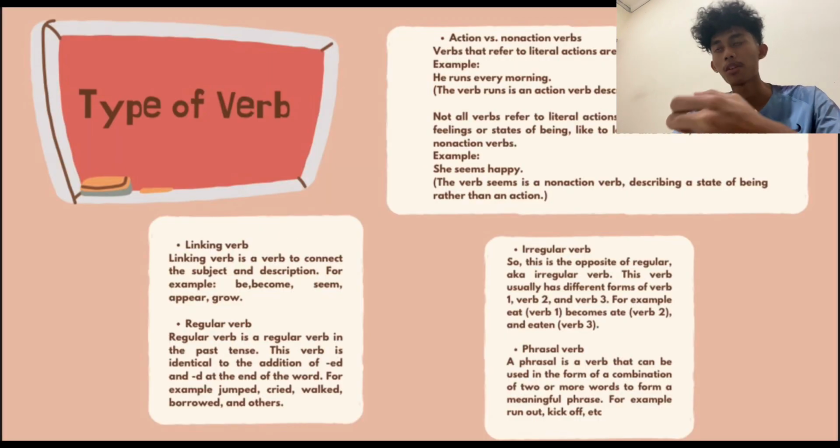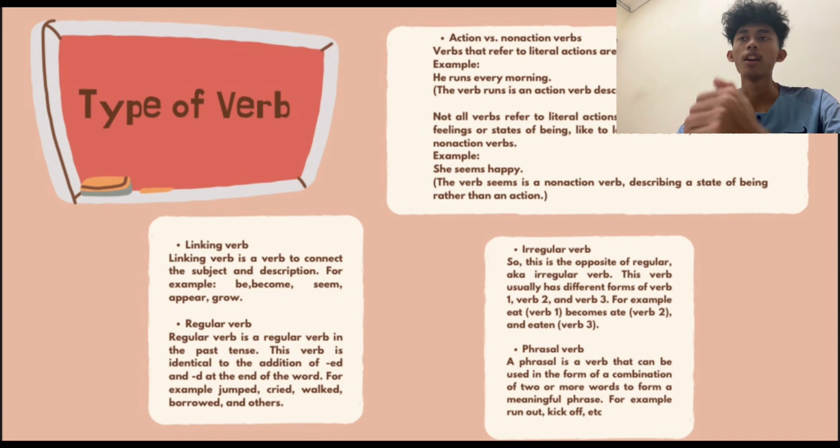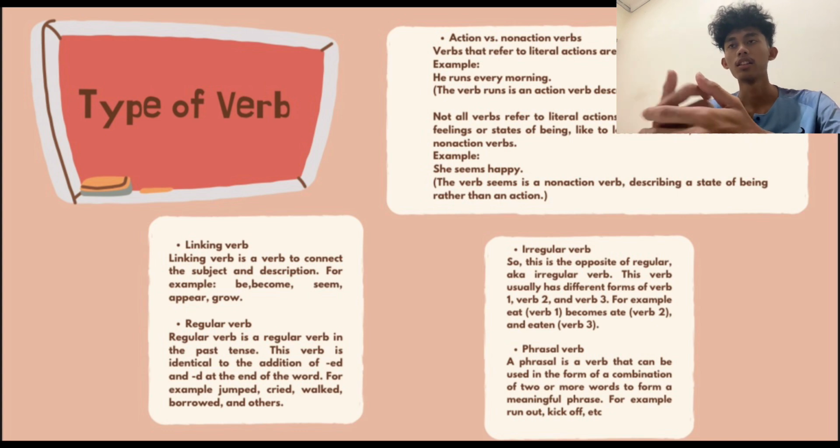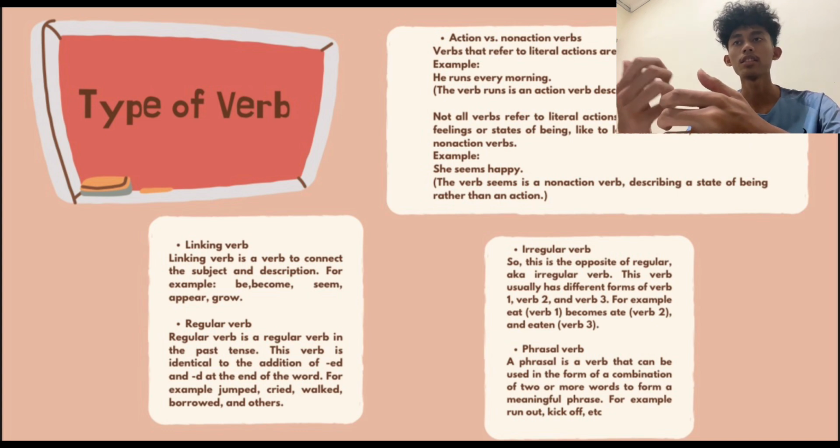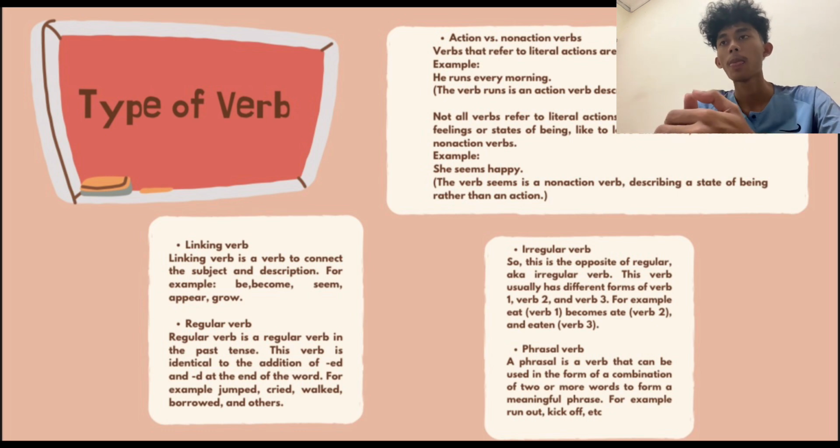Next, types of verb. First of all, we have action verbs versus non-action verbs. Verbs that refer to literal action are known as action verbs. For example, he runs every morning. The verb runs is an action verb describing what he does.